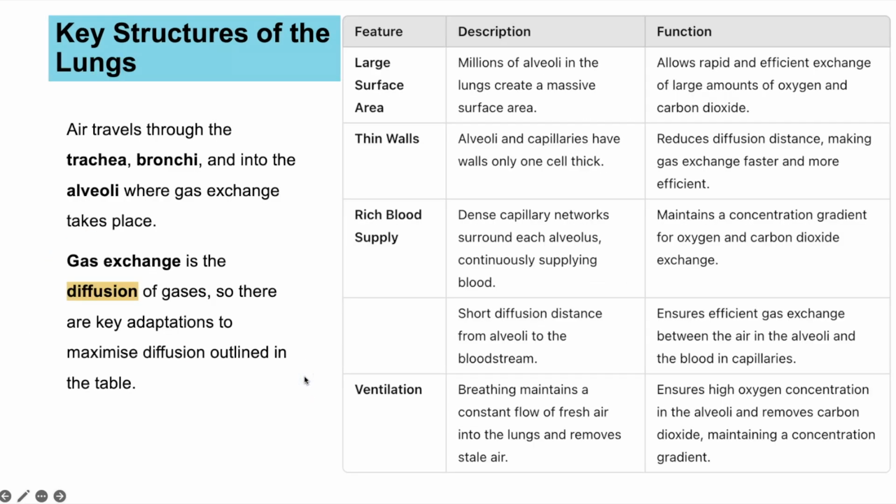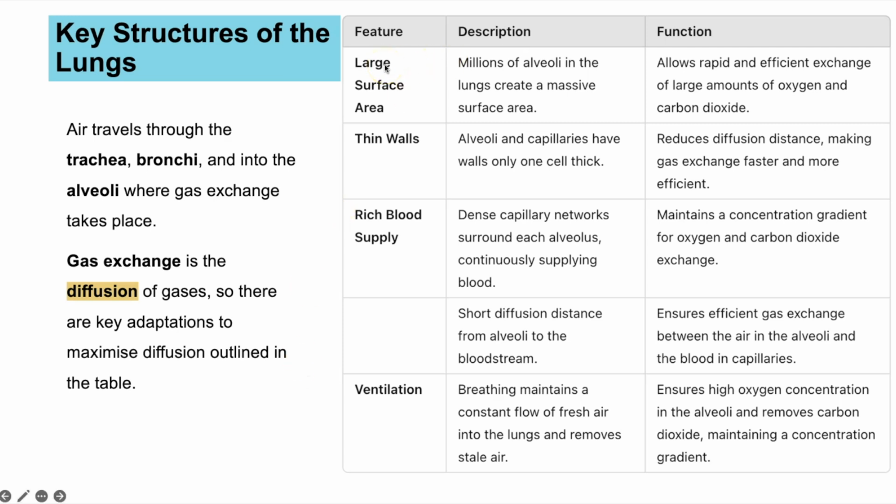So then if we have a look at the adaptations, you might want to screenshot this, so you've got this as a table to put into your revision notes. We've talked about the structures, and we said that the air travels from the mouth and nose through the trachea, through the bronchi, to the bronchioles, and then the alveoli, which are the air sacs where gas exchange takes place. Gas exchange is diffusion. So oxygen diffuses from the alveoli into the bloodstream. Carbon dioxide diffuses from the bloodstream into the alveoli. And because it's diffusion, we need to think about what are the key adaptations that we see to increase diffusion.